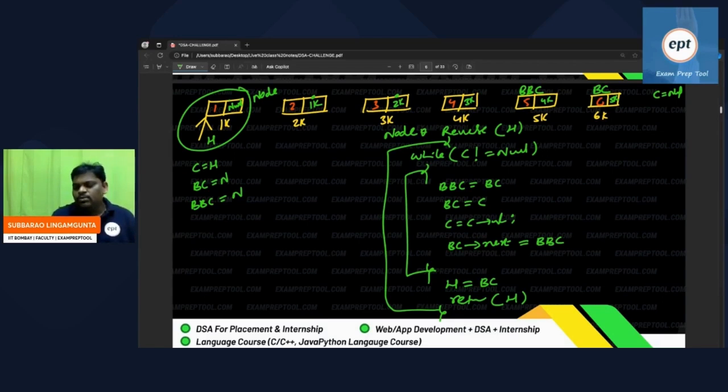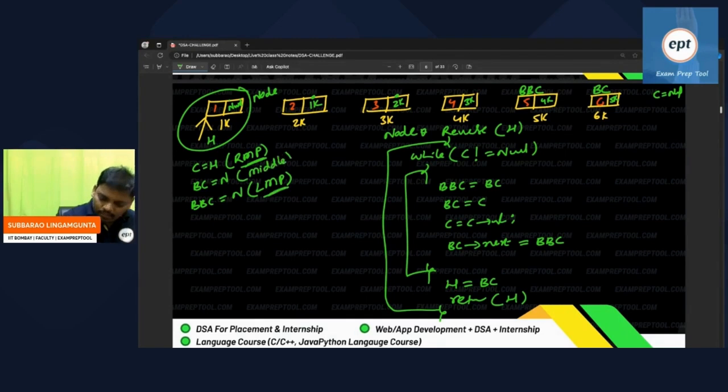So take three variables. One person contains current node, one person contains before current, one more person is before current. Three people you take. The person going in the forward direction is this person, the rightmost place. All three will be side by side. Out of these three friends, the rightmost is current, the leftmost is before current, and the middle person is in the middle. Every time reverse will happen at the middle only.